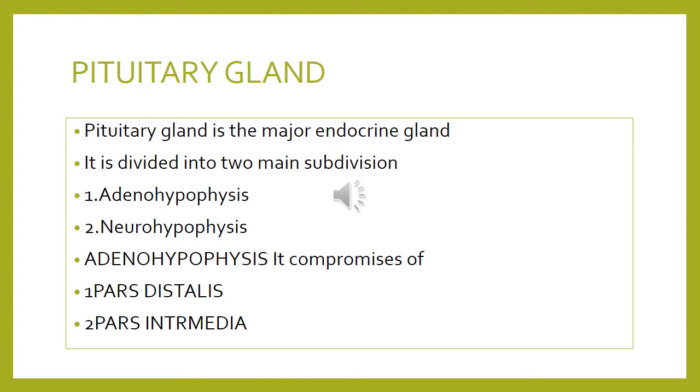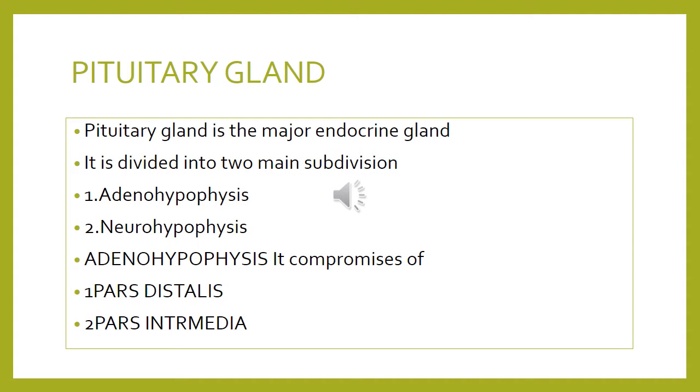Pituitary gland is also called the hypophysis, and it is one of the major endocrine glands that produces several hormones which influence the activity of other endocrine glands. It is divided into two main parts, the adenohypophysis and the neurohypophysis. Both have a different embryological origin. As you have studied in embryology, the adenohypophysis arises from the ectoderm, while the neurohypophysis arises from the neuroectoderm.